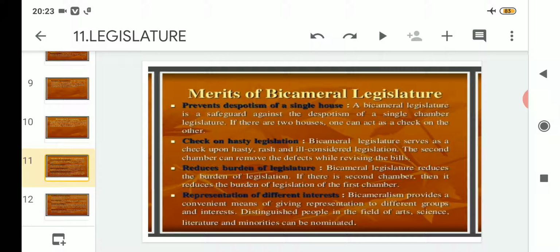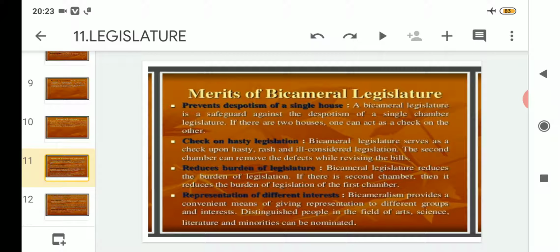But in bicameral, if the lower house is making mistakes in coming up with some bills, the upper house can put a check on them by going thoroughly through the acts or policies they are framing. So the other house is always present there, which can act as a check and balance system. They can act as a watchdog.